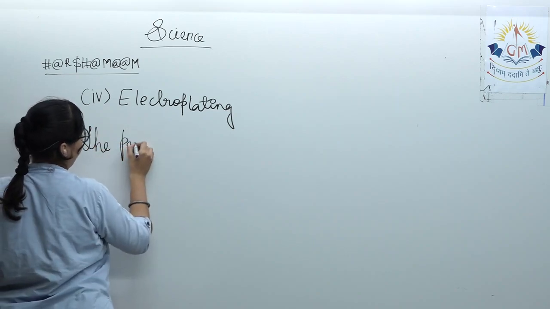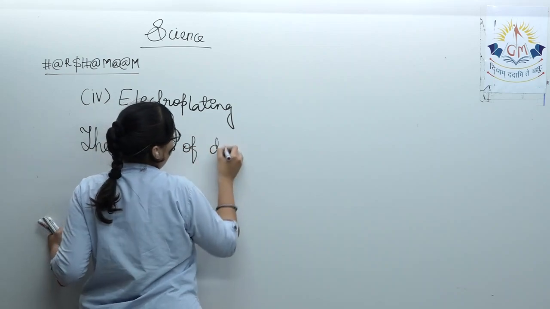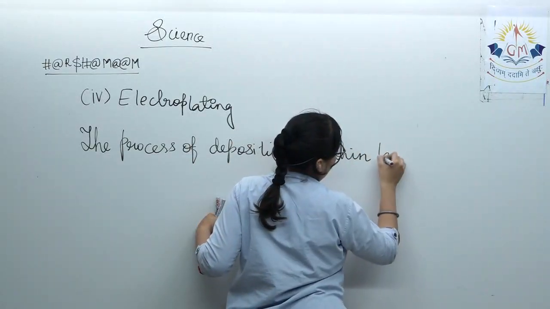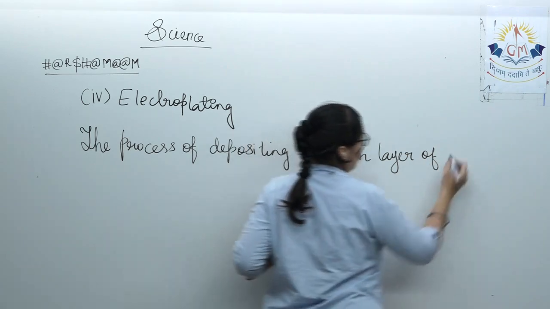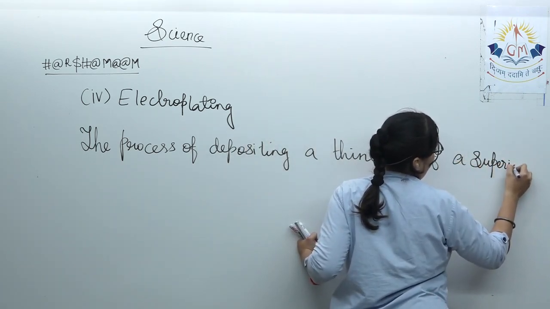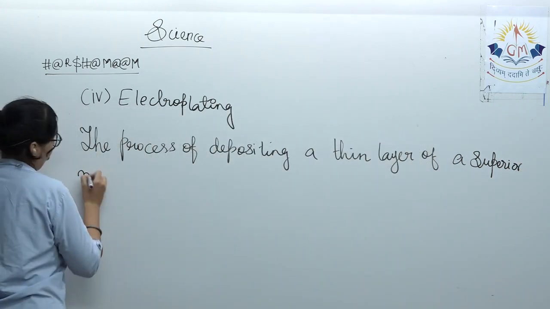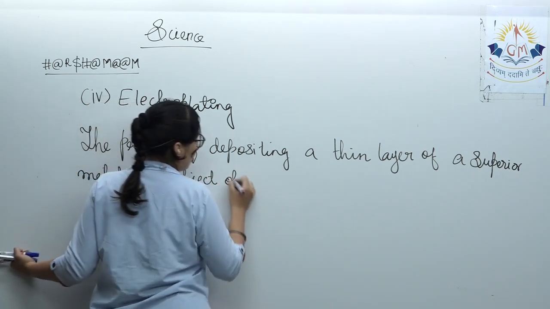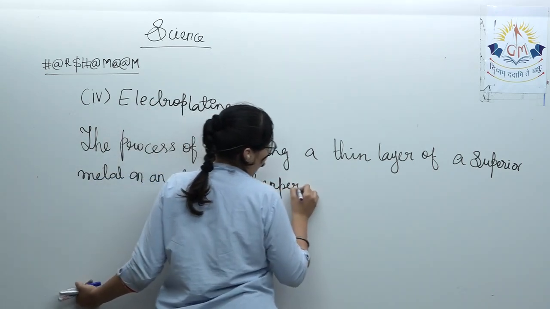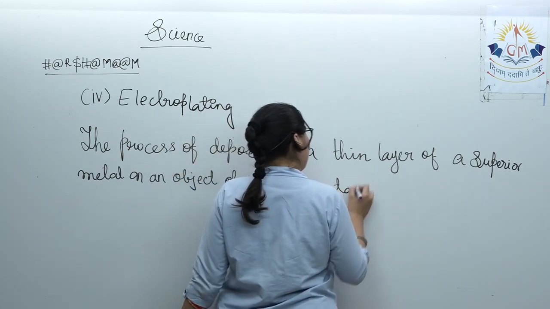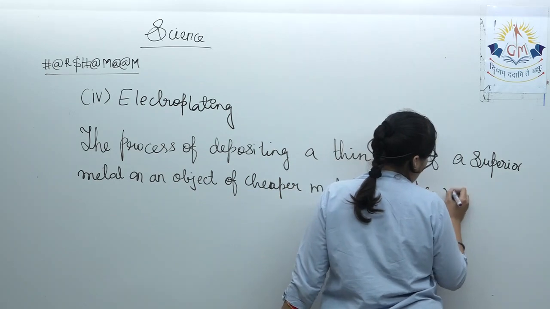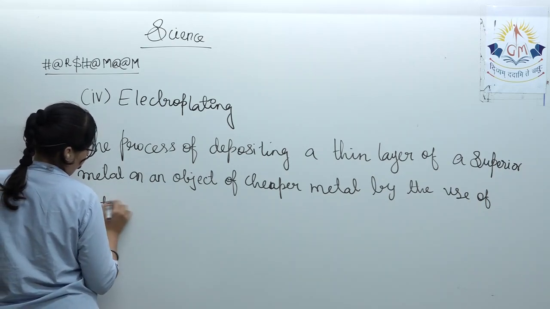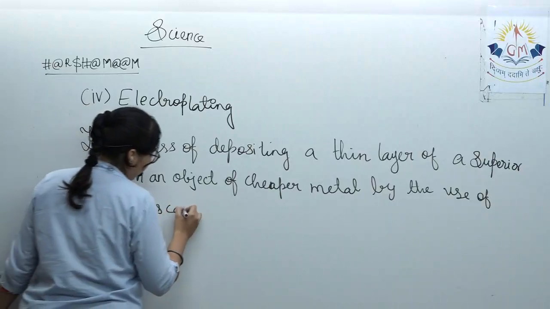The process of depositing a thin layer of a superior metal on an object of cheaper metal by the use of electricity is called electroplating.